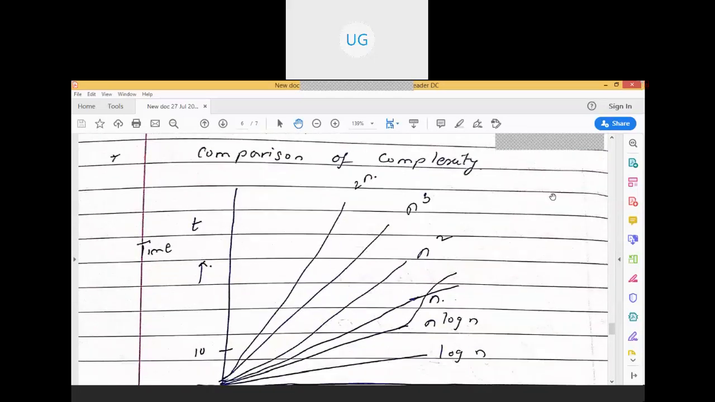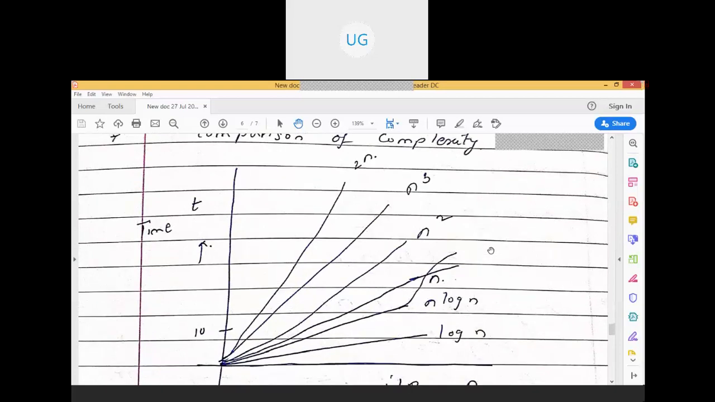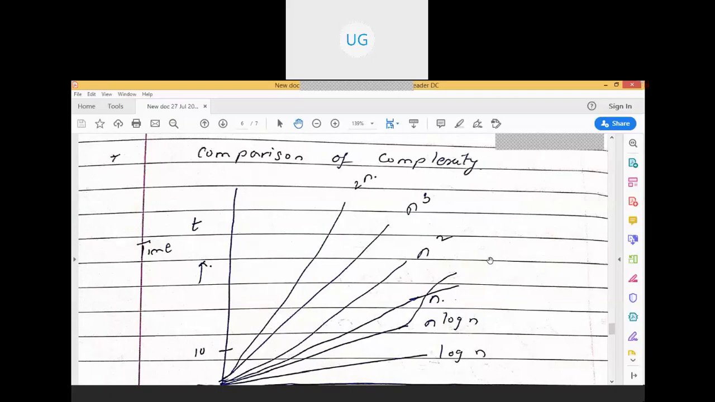Okay, now we have to come to the comparison of complexities. This is very, very important now. We have discussed a lot of complexities till now, and we have tried to analyze them in terms of time complexity, right? So here we will be comparing various complexities.